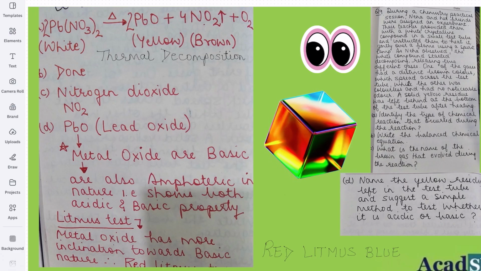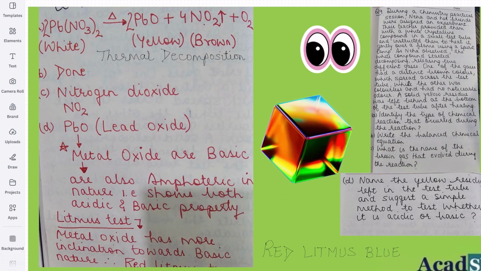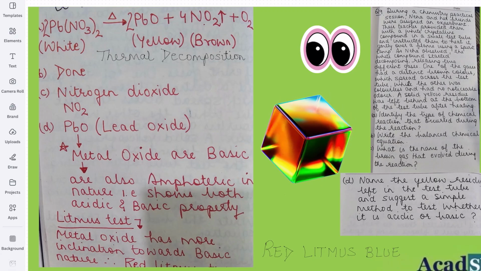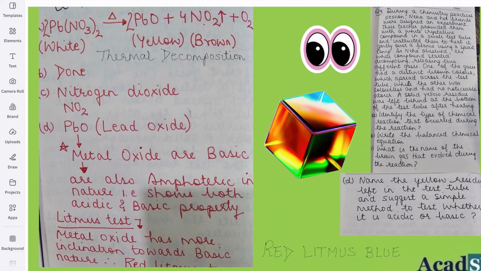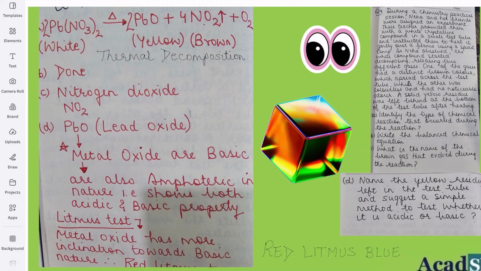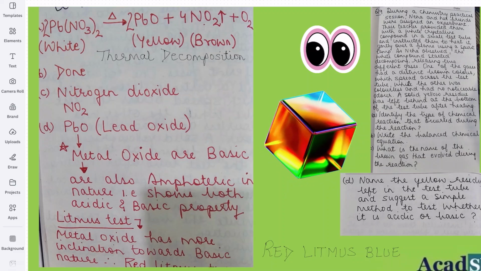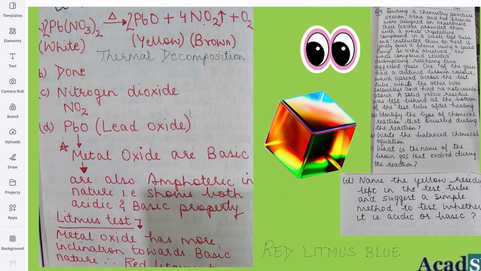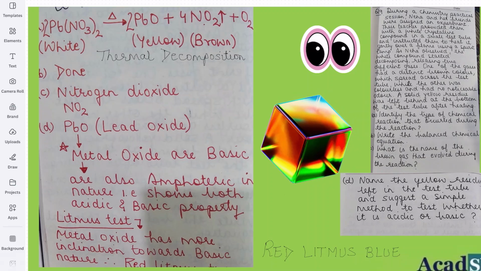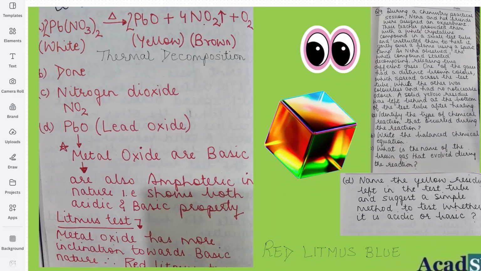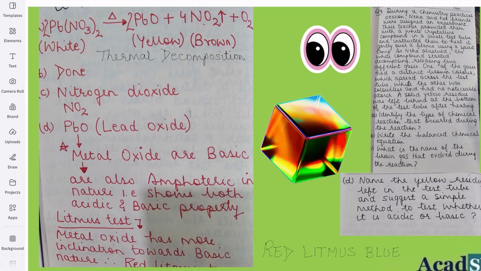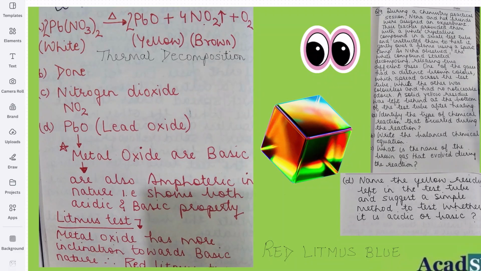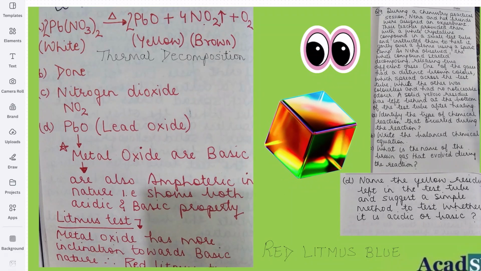But if we do the litmus test, the metal oxide has more inclination towards basic nature, so red litmus paper will turn blue. If they ask which type of oxide lead oxide is, you will say amphoteric in nature.